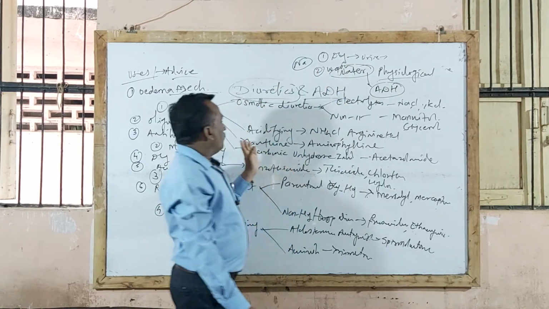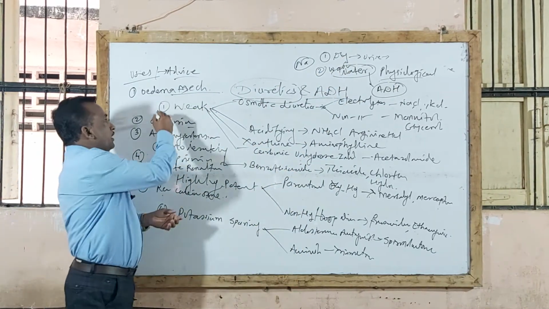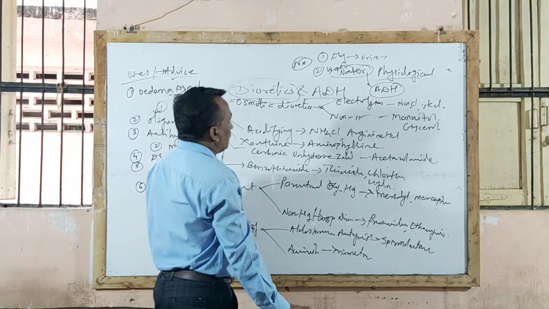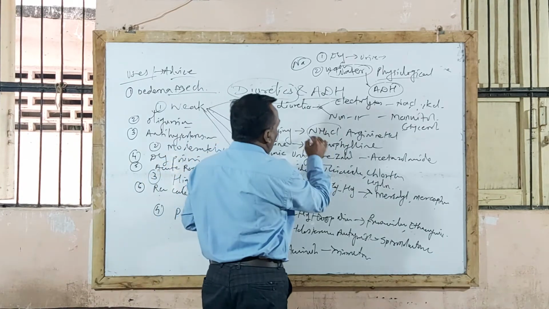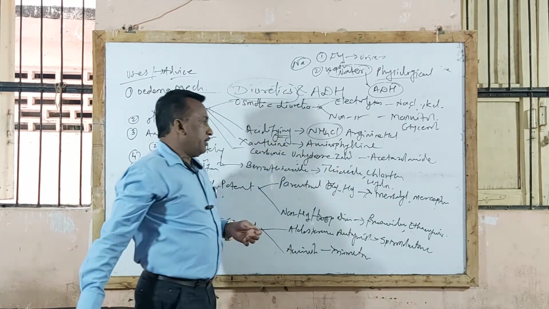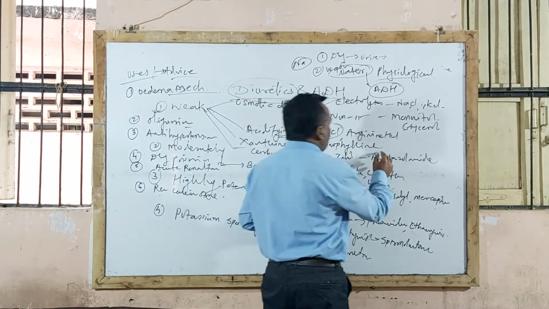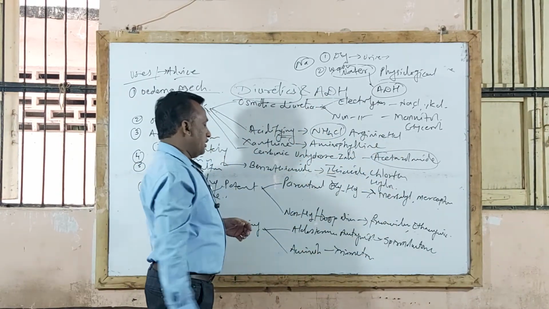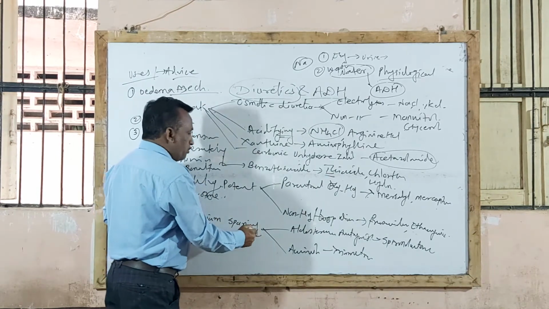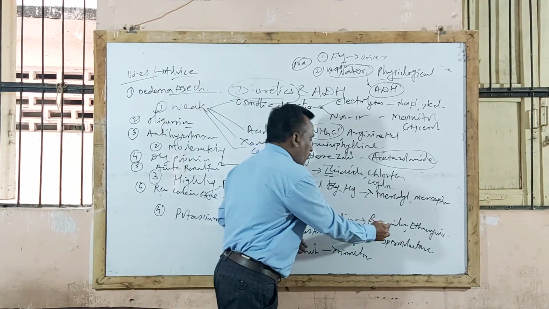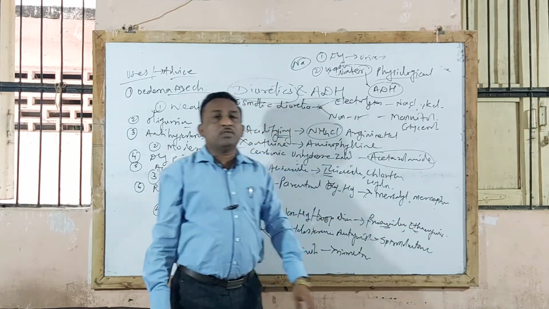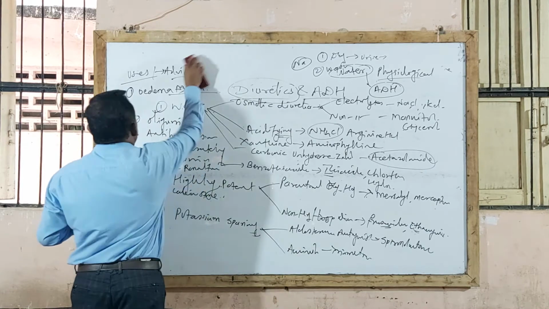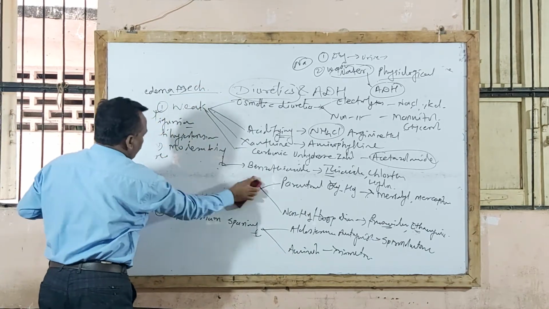Now let us start with the first type of diuretic agent, that is the weak diuretic agent. They are most important as far as the exam is concerned. Sometimes they may ask: write a note on ammonium chloride or urinary acidifying agent, then carbonic anhydrase inhibitor, that is acetazolamide, then thiazide diuretics, a short note on potassium sparing diuretics, then doses of furosemide and ethacrynic acid. These are important.